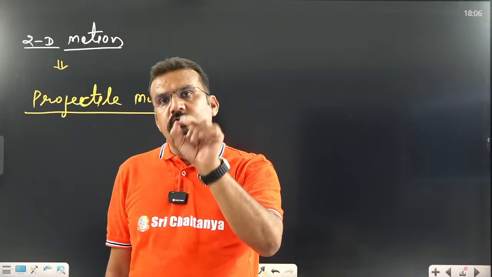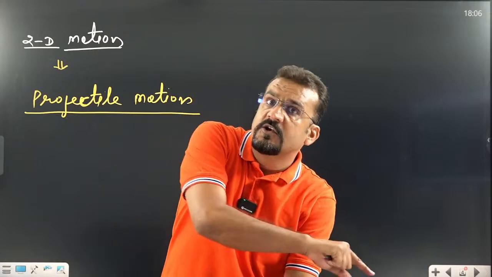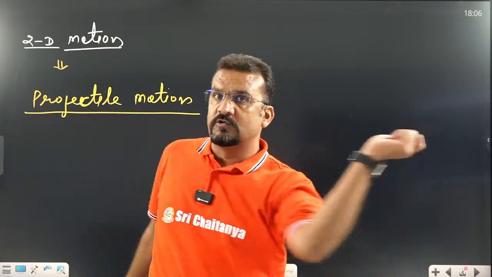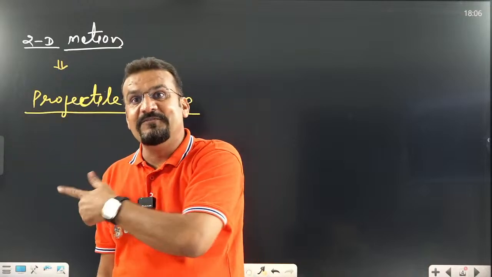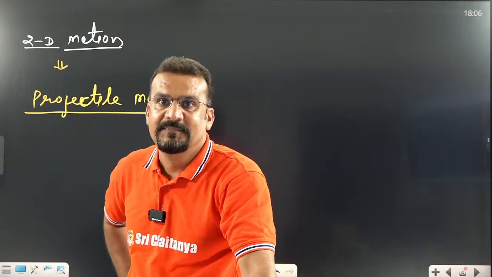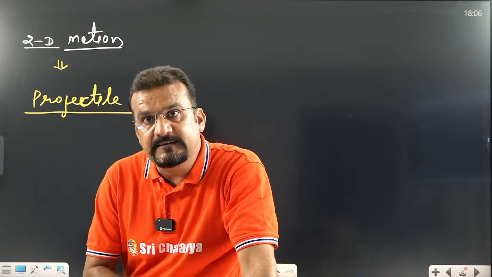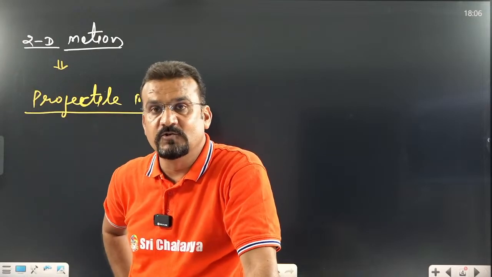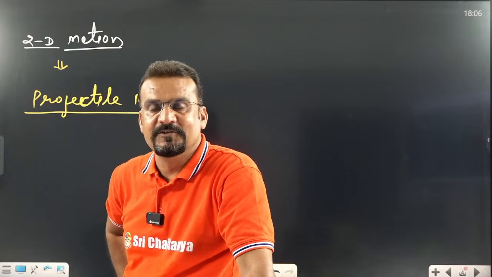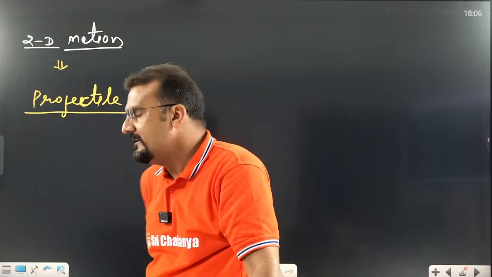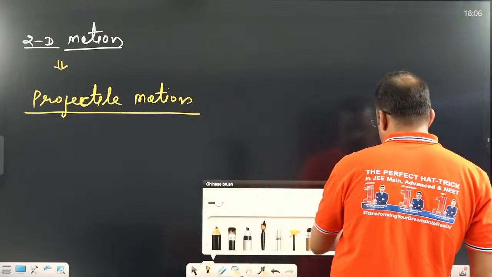Whenever we want to throw a ball or something to the largest distance, this is not the right process. The right process is like that. So that we will define in this part: how we are going to achieve the maximum distance. Yes or no? That's why this topic is going to be very interesting, so take interest and listen carefully. Let us take an example. I think now you are getting what we are going to do.